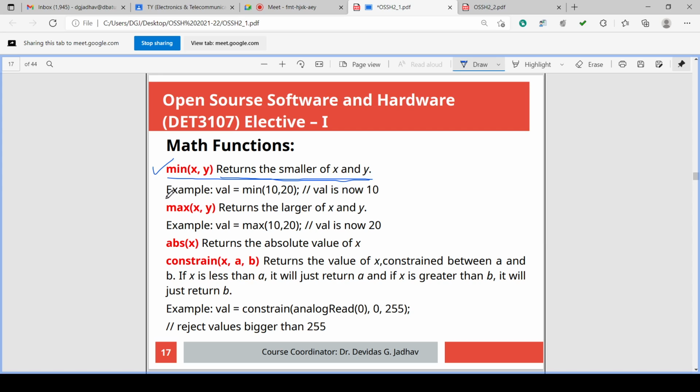For example, val is a variable. Val is some variable that has the data type of the value returned by this function. So val equals min, that means the value this min function returns is assigned to val, it is stored in val.